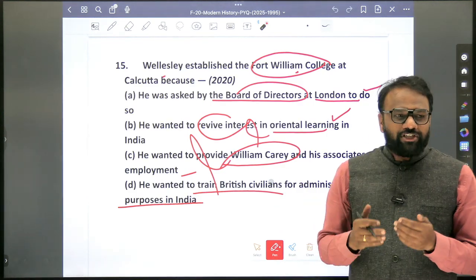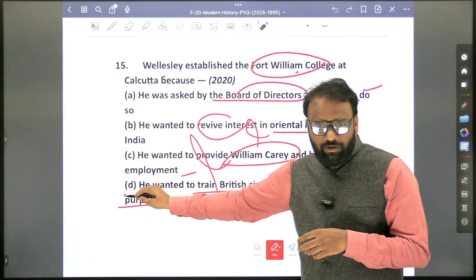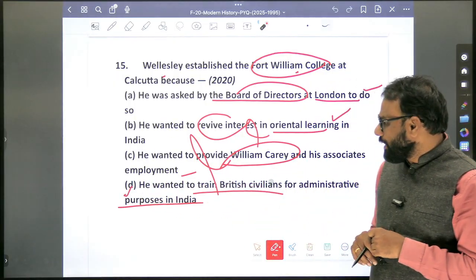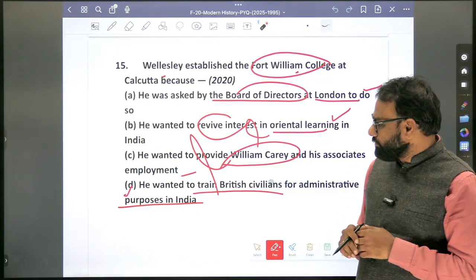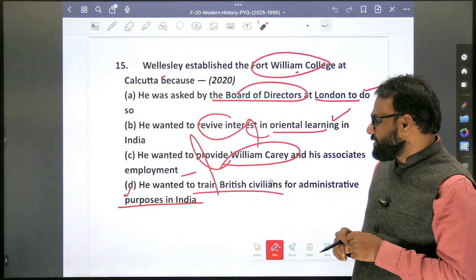Administration. So that administration will become easier. Okay, administration will become easier. So I think the fourth one is the answer. Officially, what is the answer? Just check it once. Fourth one. Fourth one. Okay. So he wanted to train British civilians for administrative purposes in India.